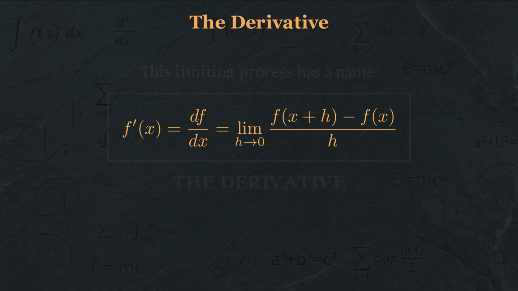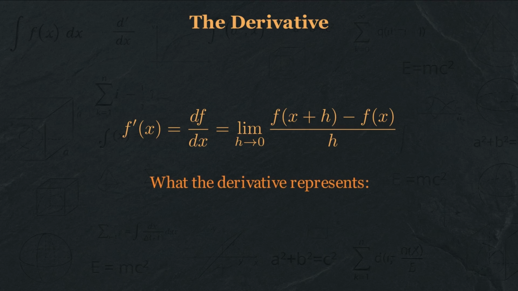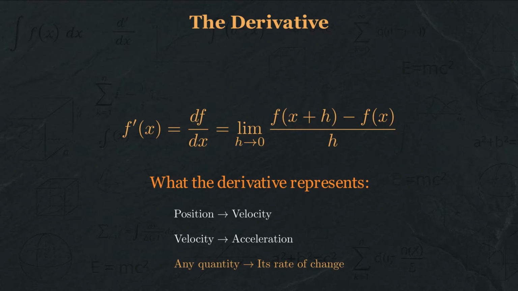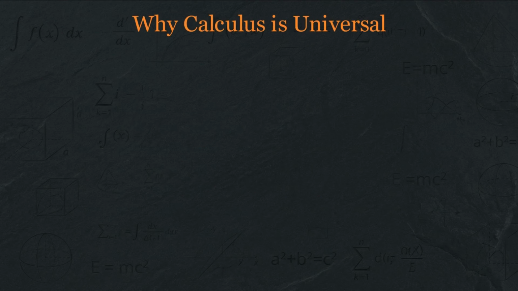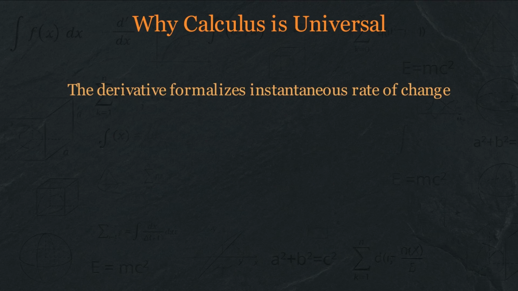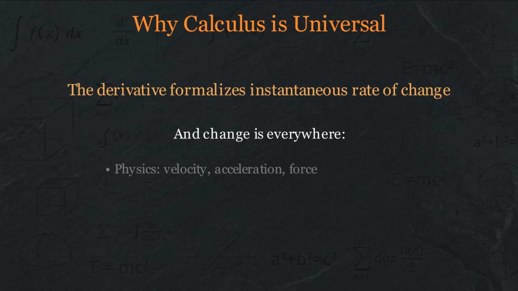The derivative is incredibly rich in meaning. Depending on what your function represents, the derivative tells you different things. If f represents position, then f prime represents velocity. If f represents velocity, then f prime represents acceleration. If f represents any quantity, then f prime represents its rate of change. The derivative is the mathematical formalization of the concept of instantaneous rate of change. And that's why calculus is so universally applicable, because change is everywhere.